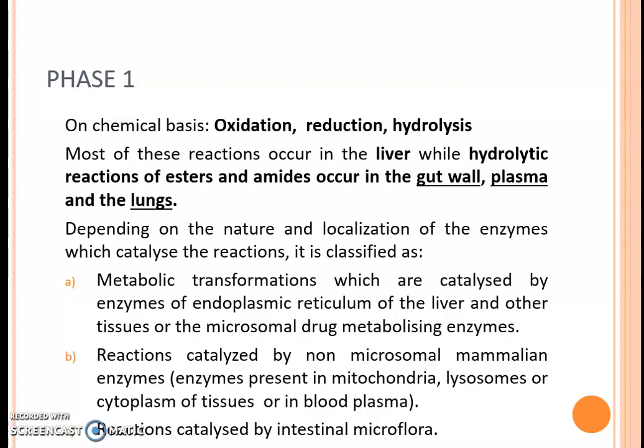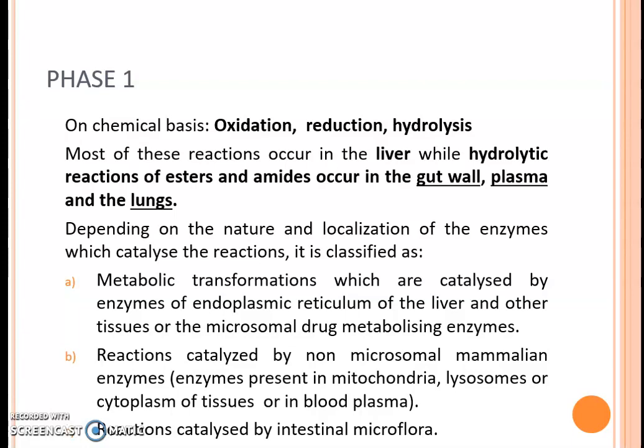First is metabolic transformations which are catalyzed by the enzymes of the endoplasmic reticulum of the liver and other tissues, the microsomal drug metabolizing enzymes. Next is reactions catalyzed by non-microsomal mammalian enzymes, that is enzymes which are present in mitochondria, lysosomes or cytoplasm, and reactions catalyzed by intestinal microflora.